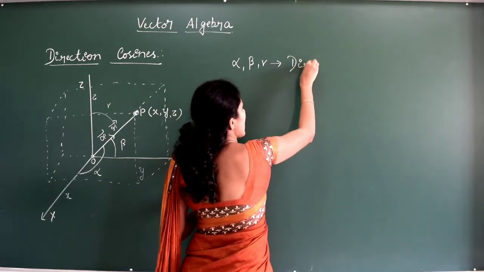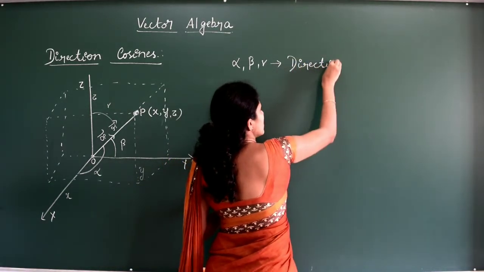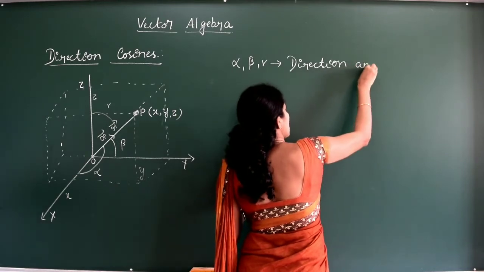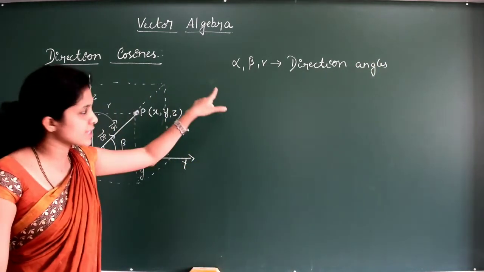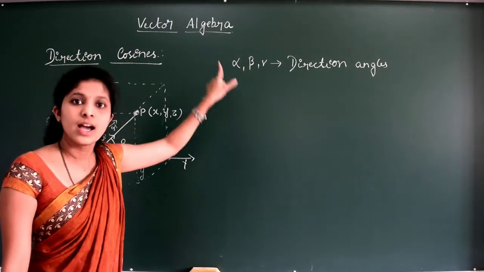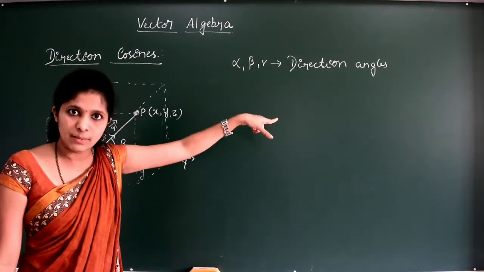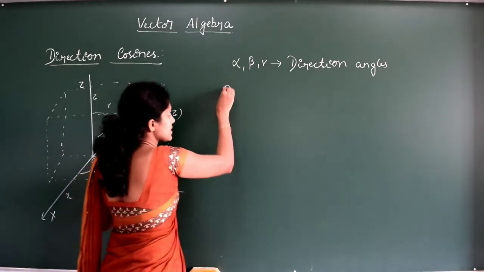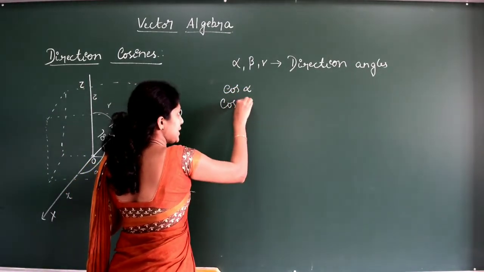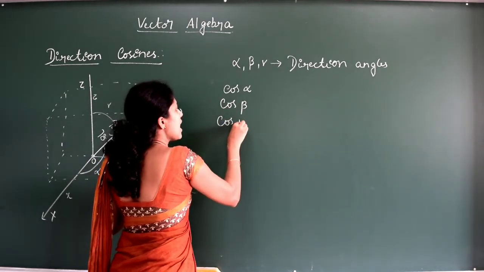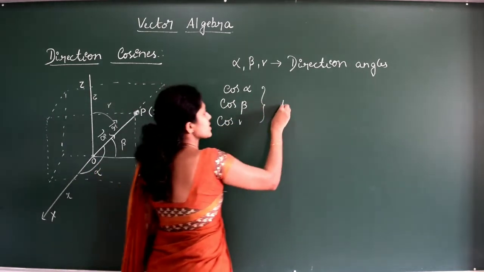Alpha, beta, gamma are the direction angles, and the cosines of these angles, that is cos alpha, cos beta, and cos gamma, are called direction cosines.